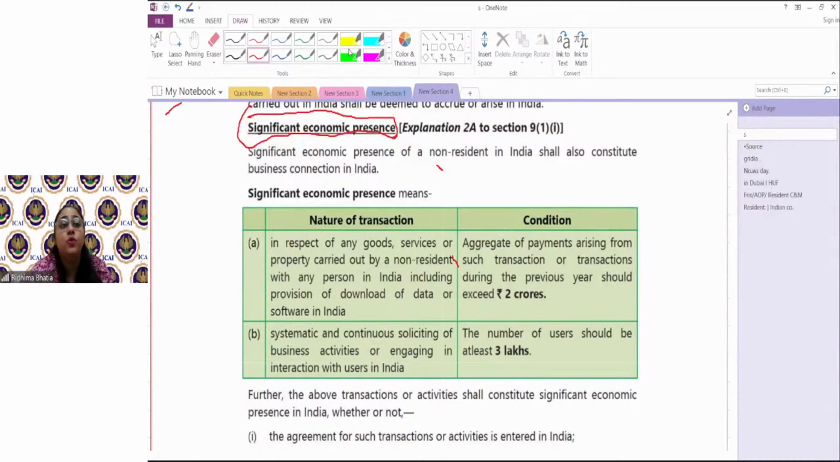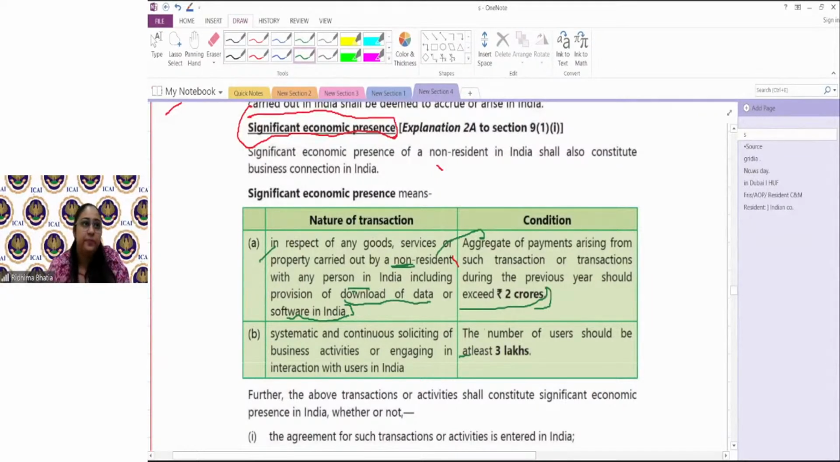ये समझ आया? अब how do you quantify कि what would be a significant economic presence? मैं उस substantial word को quantify कैसे करूंगी that this is significant economic presence or this is not? So first I'll read it. Significant economic presence means in respect of any goods or services or property carried out by a non-resident with any person in India, including provision of download of data or software in India, and the aggregate of such payments arising from such transactions during the previous year exceed 2 crores.